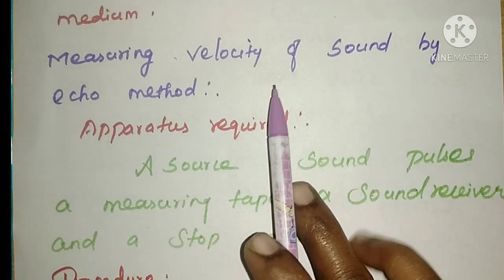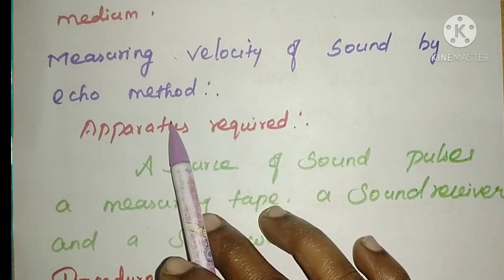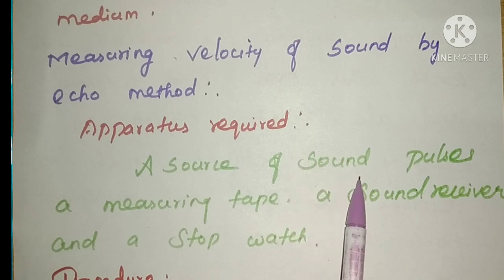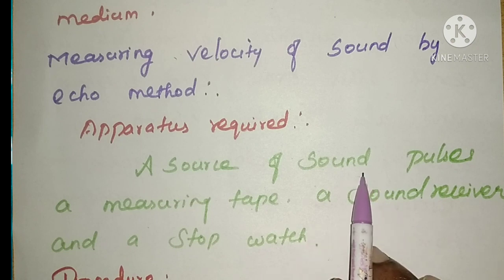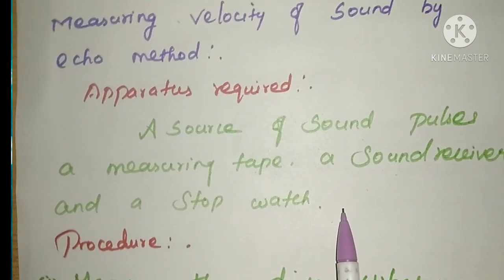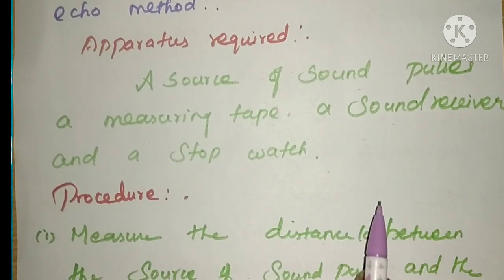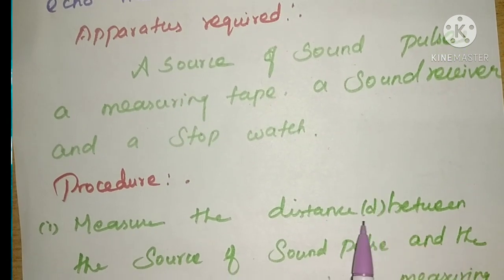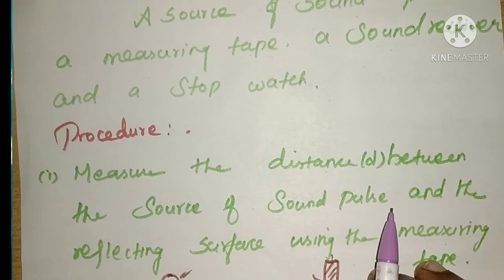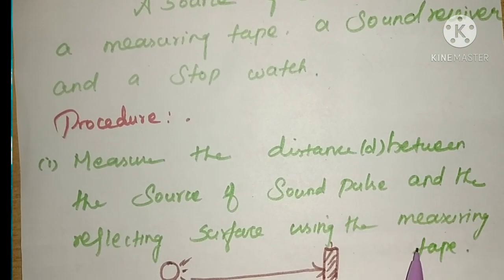How can we calculate the velocity of sound using the echo method? What are the apparatus we require? A source of sound pulses, a measuring tape, a sound receiver, and a stopwatch. First step, measure the distance between the source of sound pulses and the reflecting surface using the measuring tape.